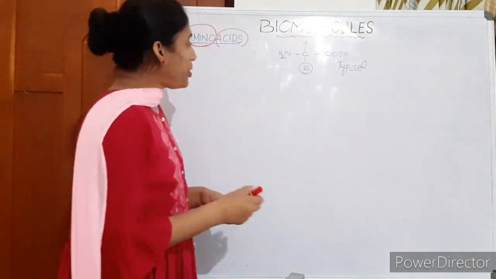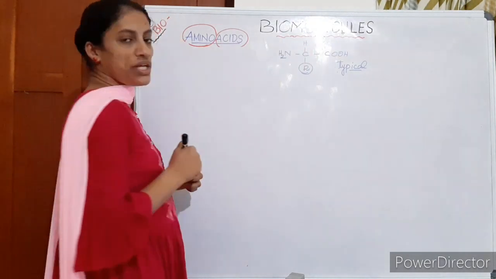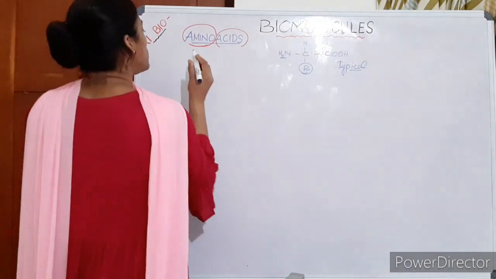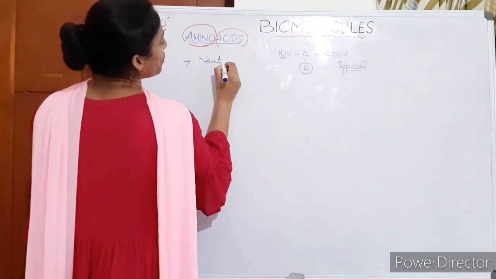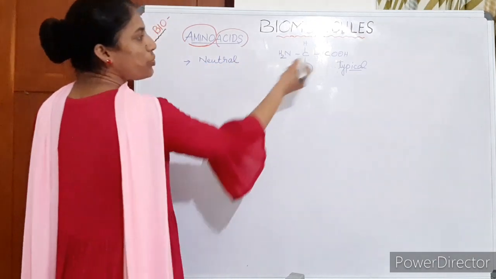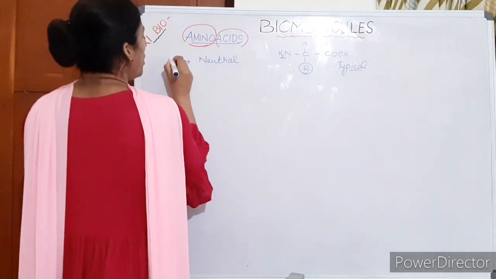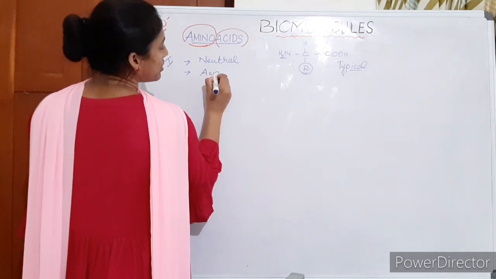See, amino acids contain an amino group and an acidic group in the structure. So most of the amino acids are neutral, since they have both a basic group and an acidic group. Whereas some amino acids are acidic.